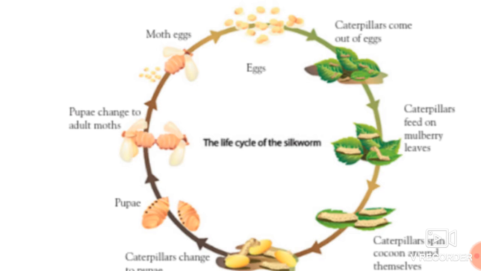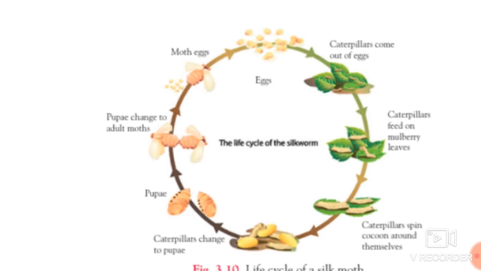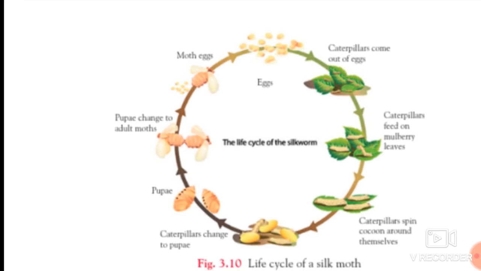This life cycle occurs only one time in the whole year, but under an experimental setup it can occur up to 3 times a year. Okay, I hope you all get the life cycle of the silkworm.